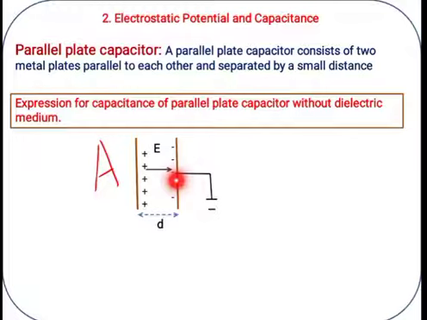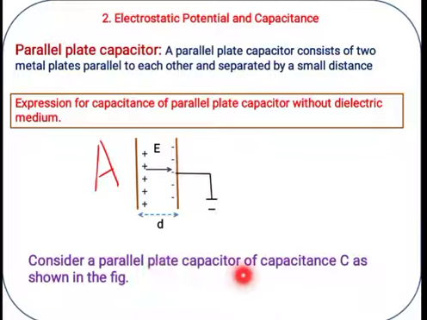Here I have shown the grounding: this plate is connected to the ground. What is grounding? We already studied in the first chapter that sharing of extra charges is called grounding. D is the distance, E is the electric field, and we know the property that electric field lines always move from positive to negative, or positive to infinity. This is the direction of the uniform electric field.